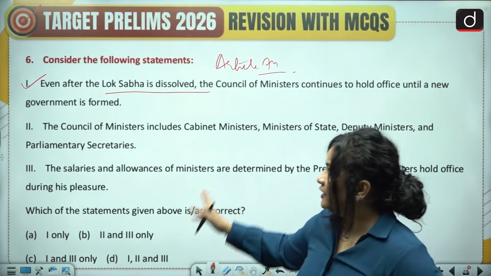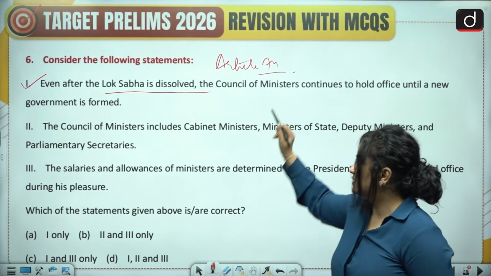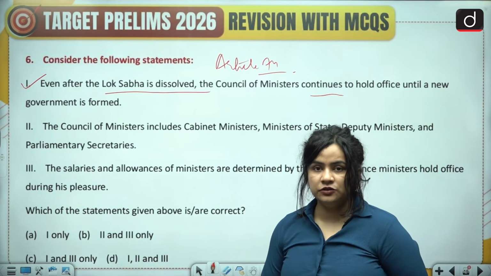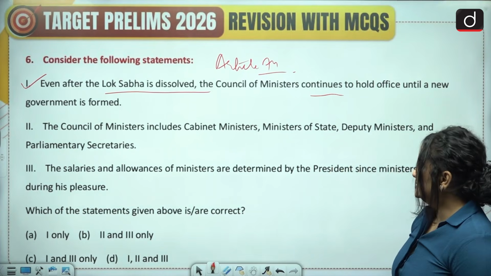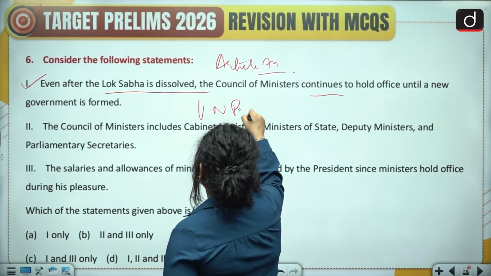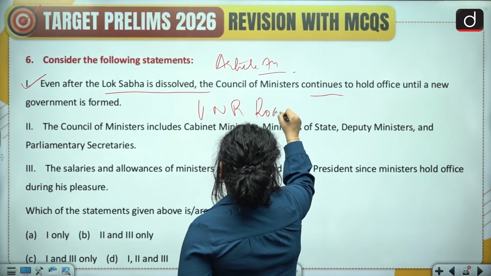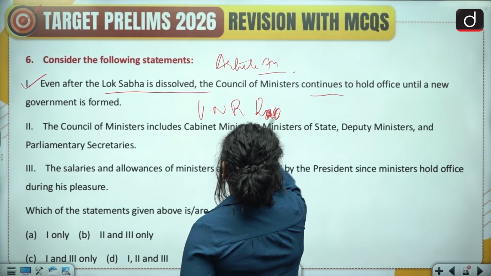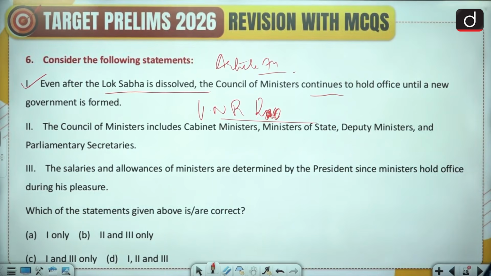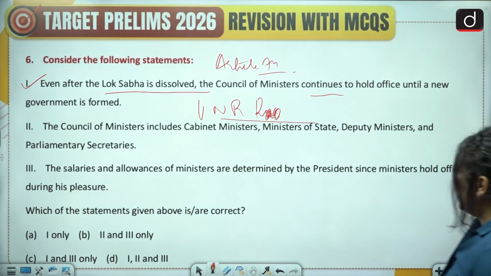Therefore, even if the Lok Sabha is dissolved, the council of ministers does continue to hold office until a new government is formed, and this is also mandated in a ruling of the Supreme Court in the UNR Rao case. It is a very famous case.